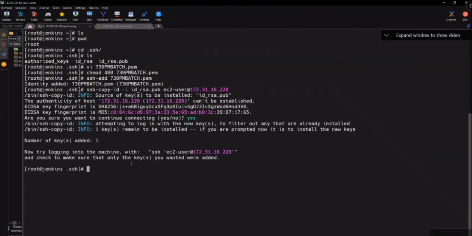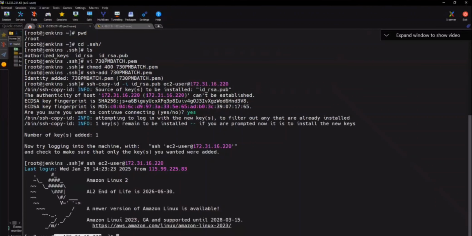And now do you see the number of keys added? So now from the Jenkins server, I have given the public key to whom? The remote server. Now the Jenkins server can easily log in or not? Can you tell me the command to log in? ssh ec2-user@ the remote IP. Did I log in here? Clear. Is it good that I am in the remote server and come back? Coming back means what here? Exit.